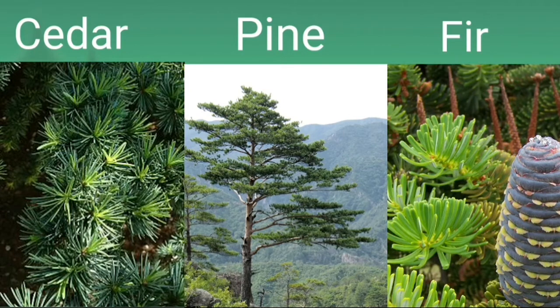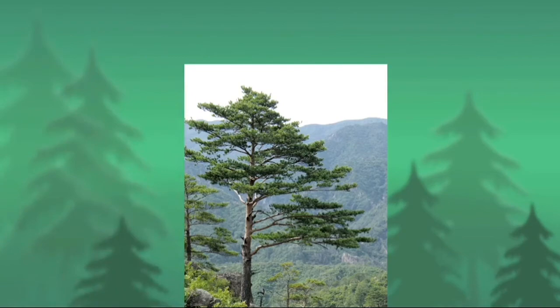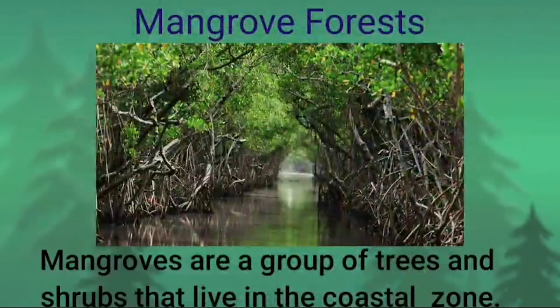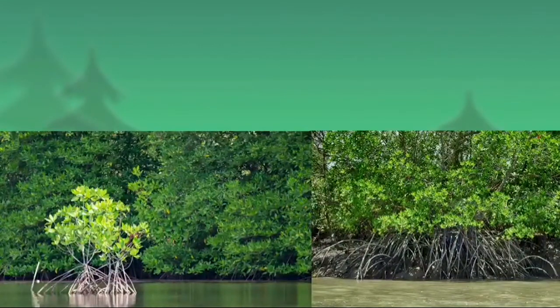Now the next one, last one we have, that is mangrove forest. That is the last natural vegetation we are going to see here. Mangroves are a group of trees and shrubs that live in the coastal zone. This type of forest can survive in saline water also. Saline water means it contains a high concentration of dissolved salt.